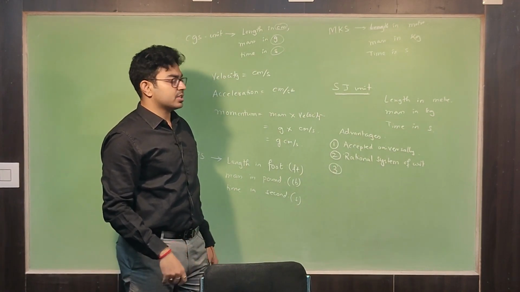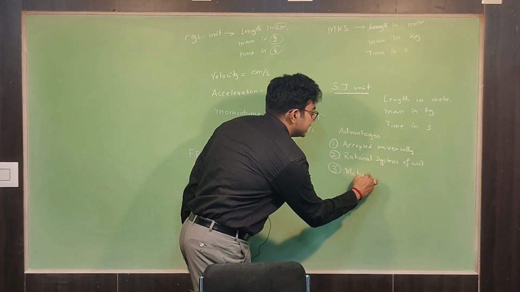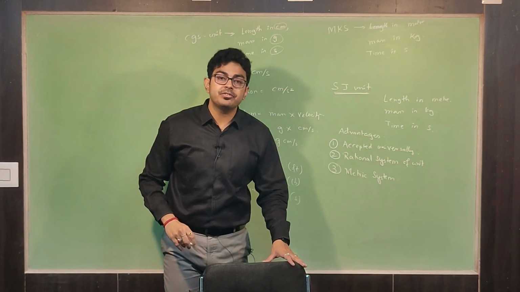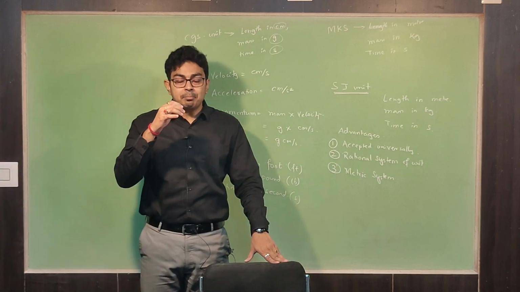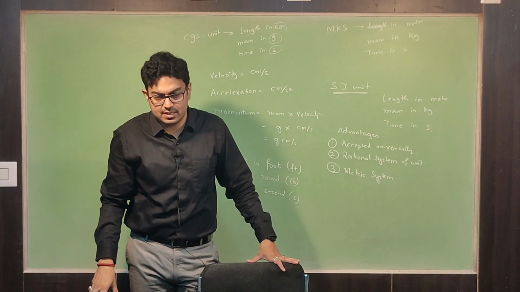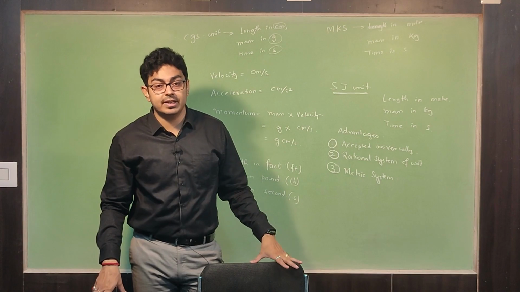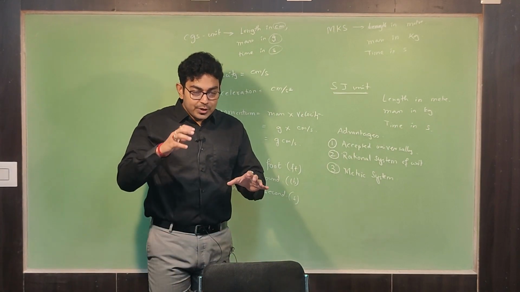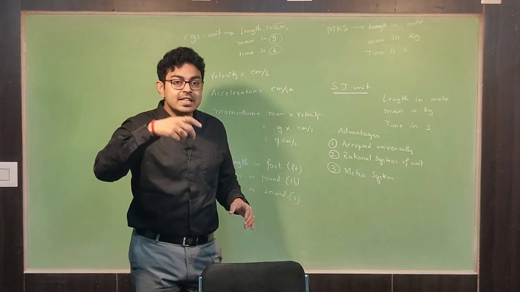Another important advantage we have is that it's a metric system. What is the meaning of metric system? It's very easy. Suppose you are measuring a distance, what do you say? Meter, that's the standard unit. But if you have to measure a larger quantity of length, what do we go for? Kilometer. So just see, we are multiplying meter with 10 to the power 3 to get kilometer.